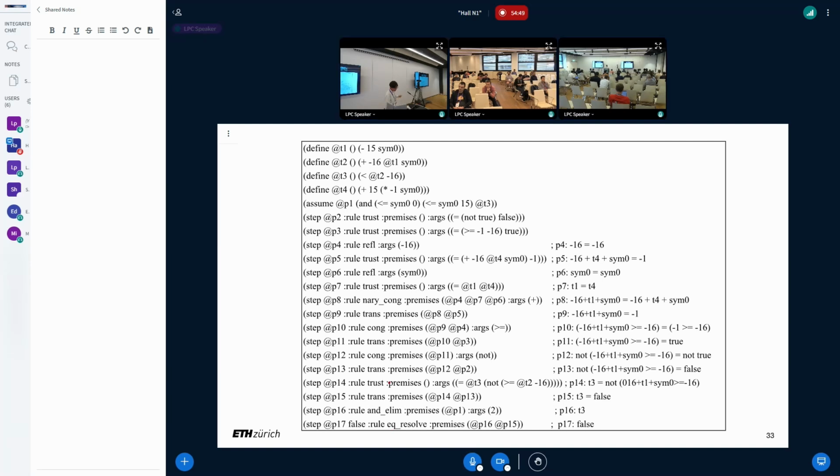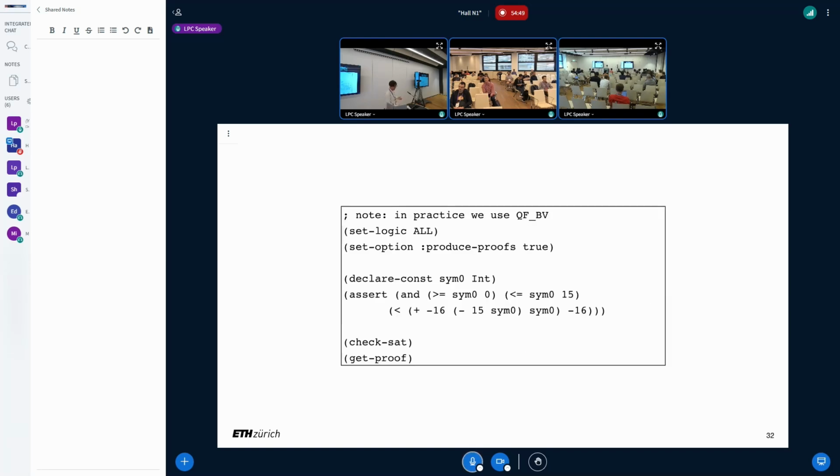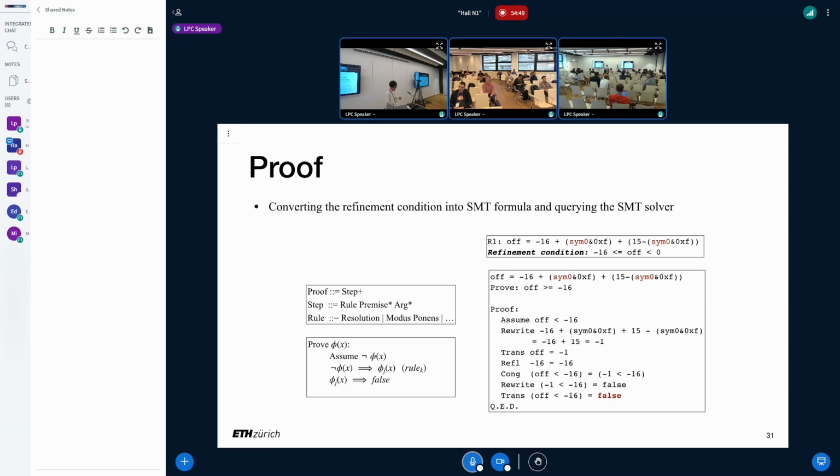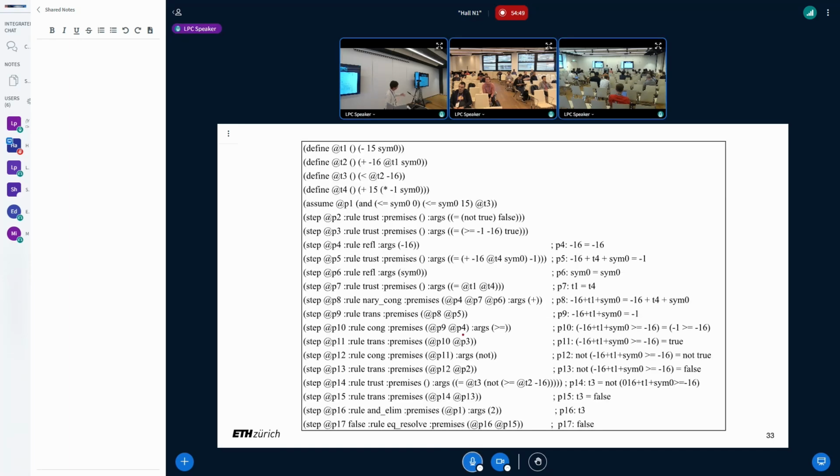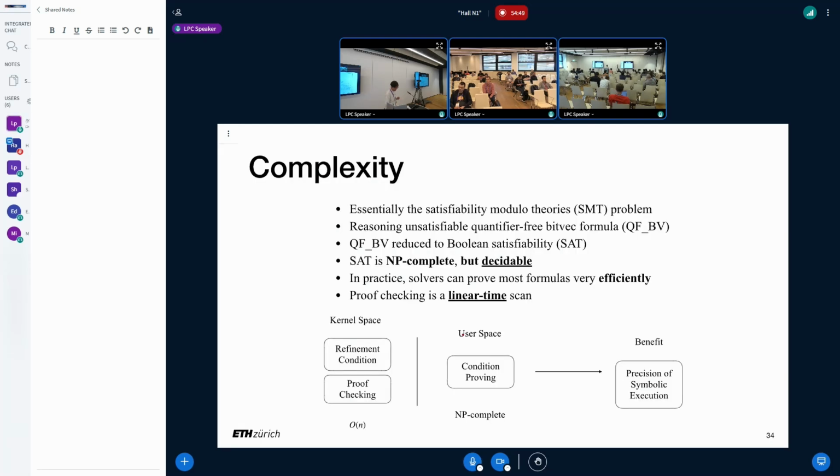And this one contains 17 steps because it also needs to prove the right part of our condition, not just the left part. But the proof is basically what I just showed here. It's very similar here. So every step is a very simple proof rule, and we can validate very easily.